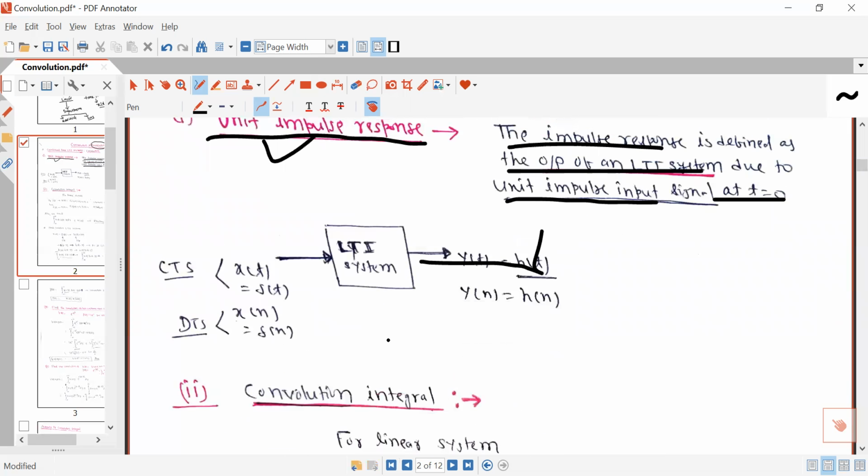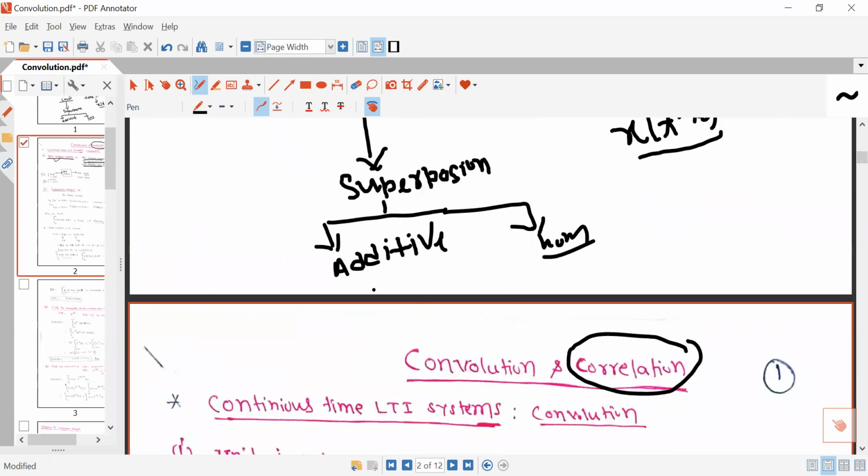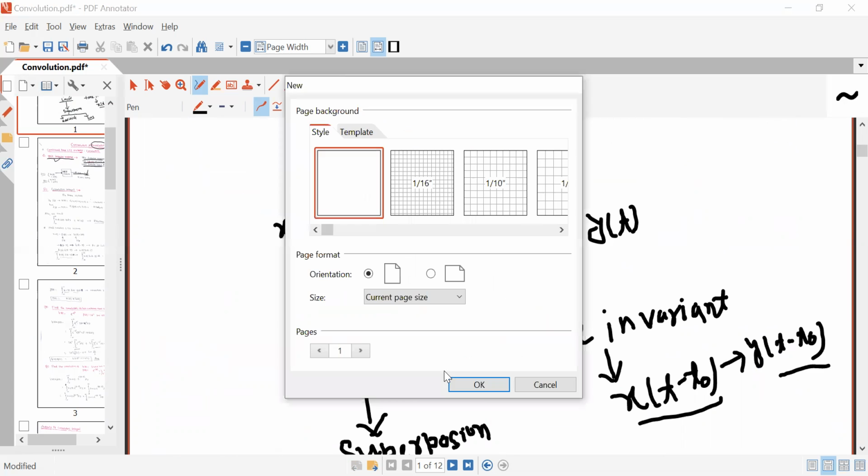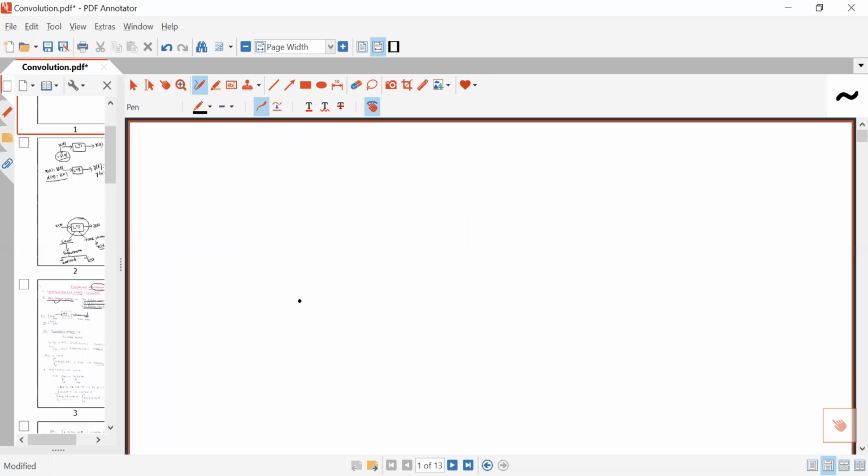Now what is convolution integral? It is very simple to understand. Let us consider this is an LTI system. This system follows the principle of superposition because it is a linear system, and its characteristics will be independent of time because it is a time invariant system.